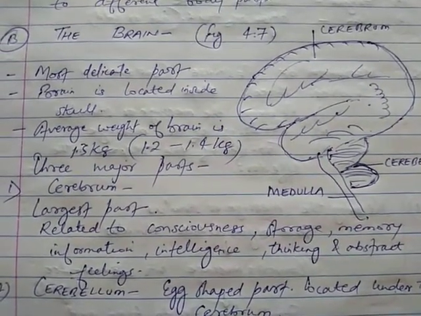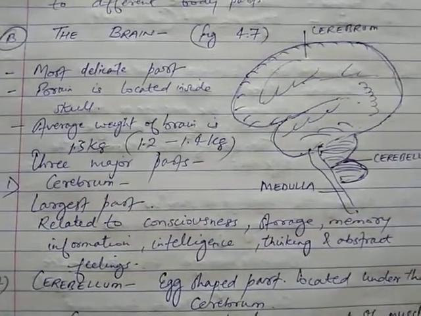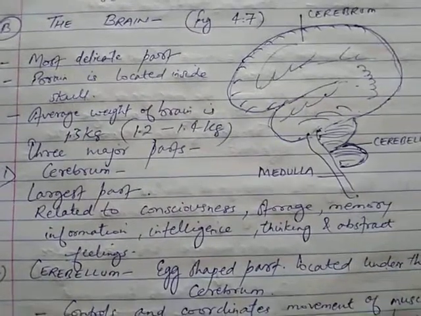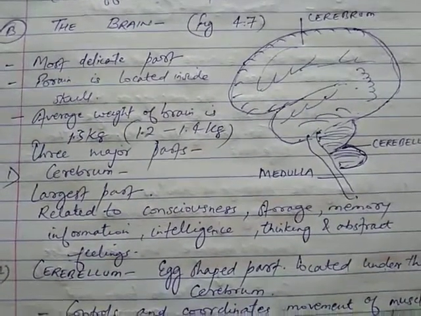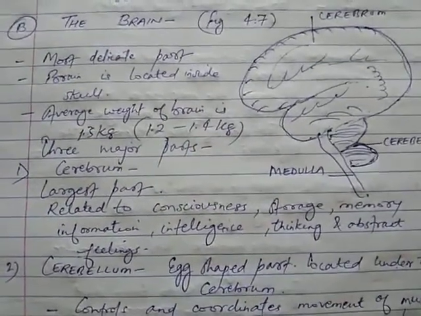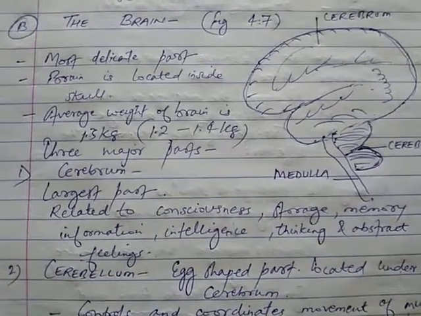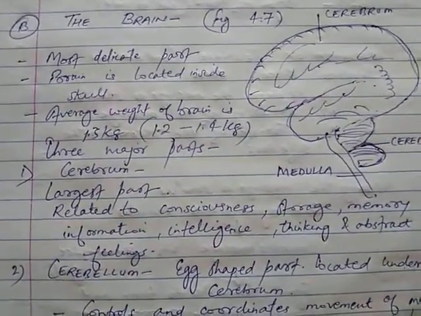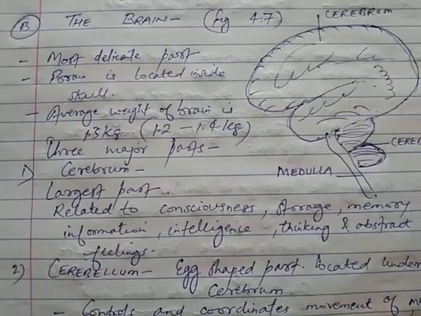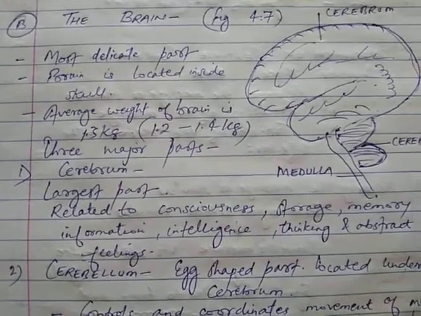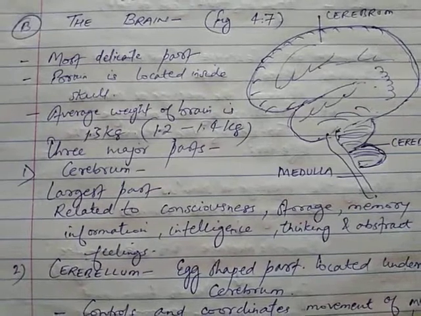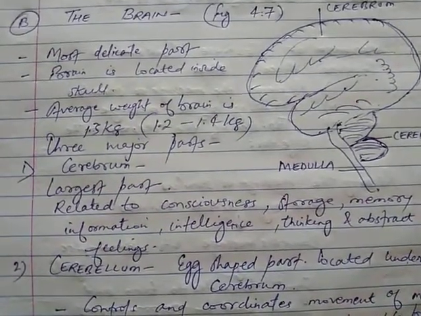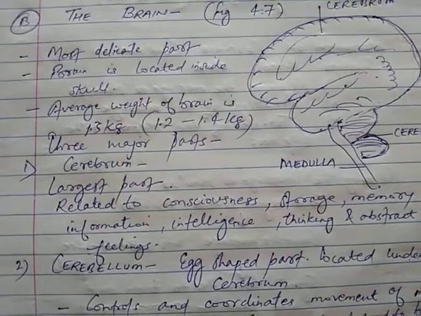Now students, today we are going to discuss the second part of the central nervous system, that is the brain. Already the first we have discussed, that is the nerves. Now brain, in your book you can just go through figure 4.7. The brain is the most delicate part, and it is located inside the skull. The skull is the bony portion which protects the brain. Inside the skull the brain is safe.